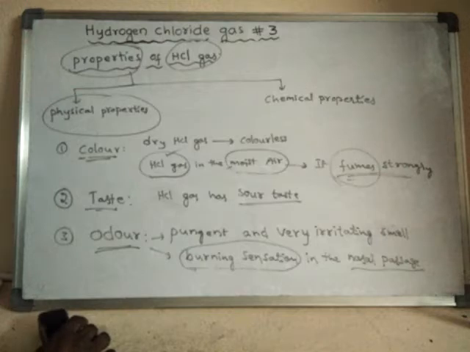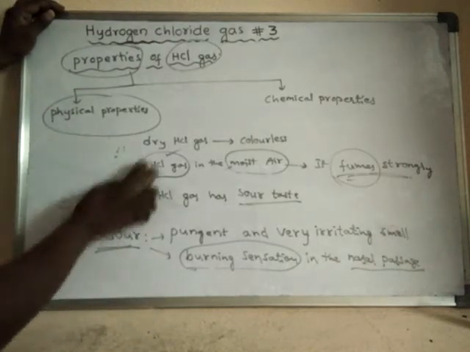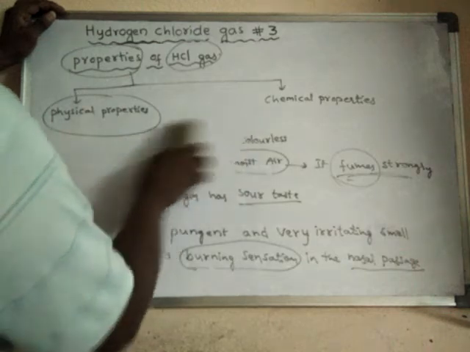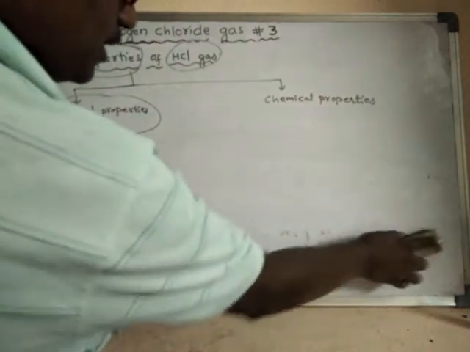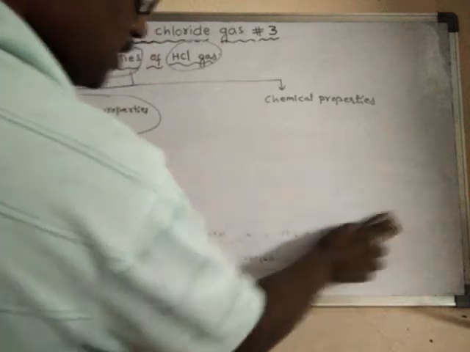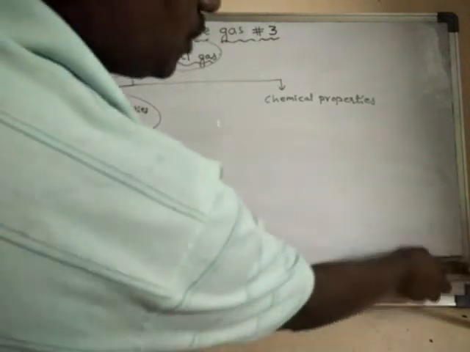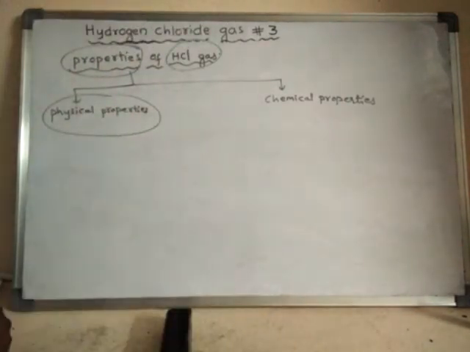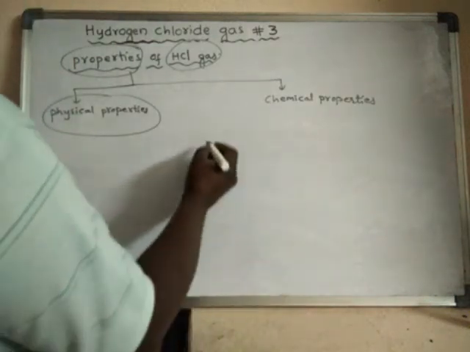Okay, next one. See, this HCl gas can be liquefied. The gas can be liquefied, but under certain conditions. This gas can be liquefied, not into solution. Liquid HCl is different from HCl solution.